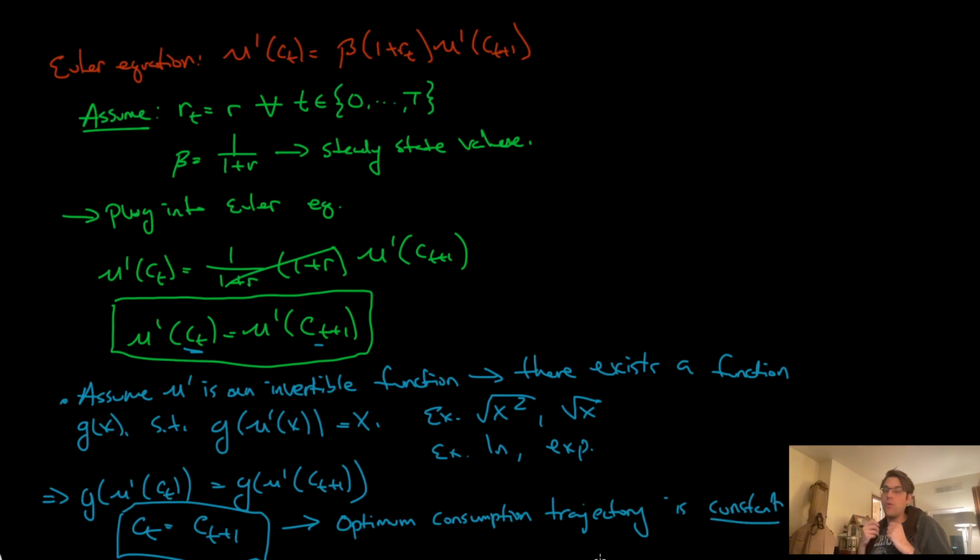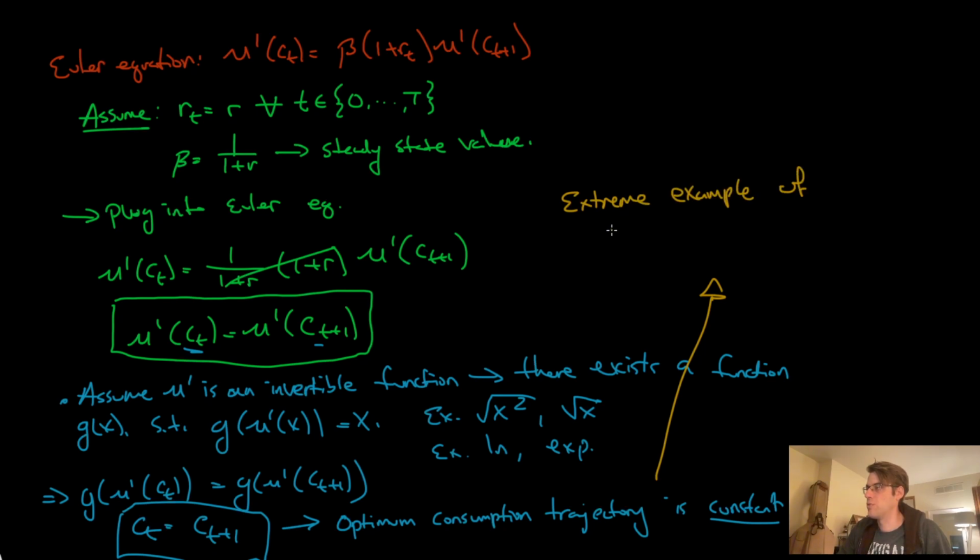So what does that mean? It means that we want to choose our consumption plan. Remember, the problem is not to choose consumption today. The problem is we're standing at the beginning of our lives and we want to choose consumption forever. The best choice is the one where we choose a level of consumption such that we're eating the same amount every day. I want to make sure that the amount that I consume today is going to be exactly the same as the amount that I consume when I'm 50, when I'm 80, when I'm 100. And this is an extreme result. We can call this an extreme example of consumption smoothing.